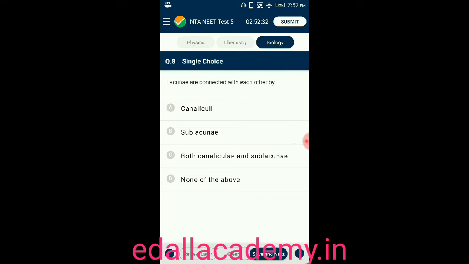Question number 8. Lacunae are connected with each other by. There are 4 options given. Option A, canaliculi. Option B, sublacunae. Option C, both canaliculi and sublacunae. Option D, none of the above. Answer is canaliculi. Lacunae are connected with each other by canaliculi. So that is the answer for this question.